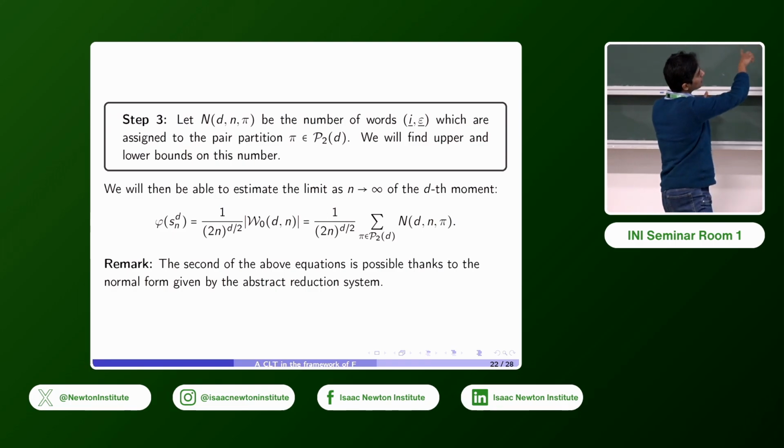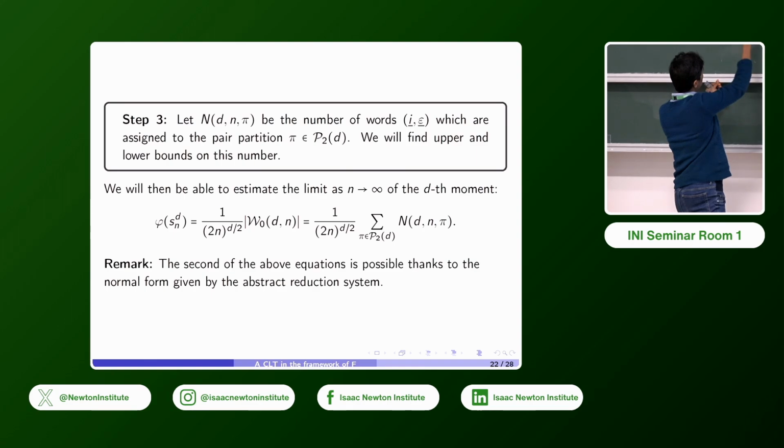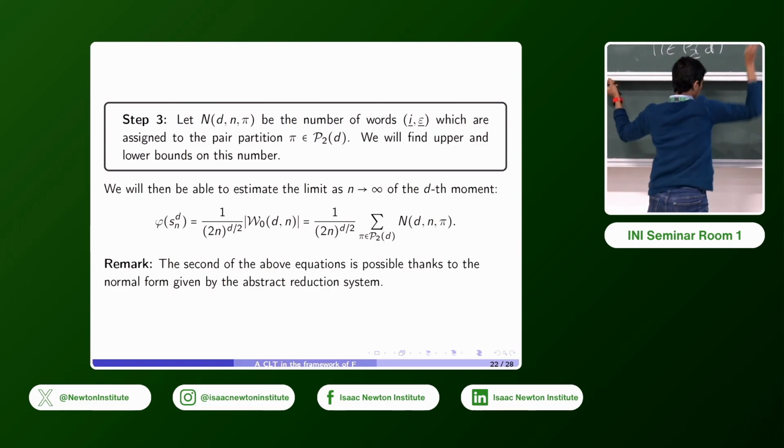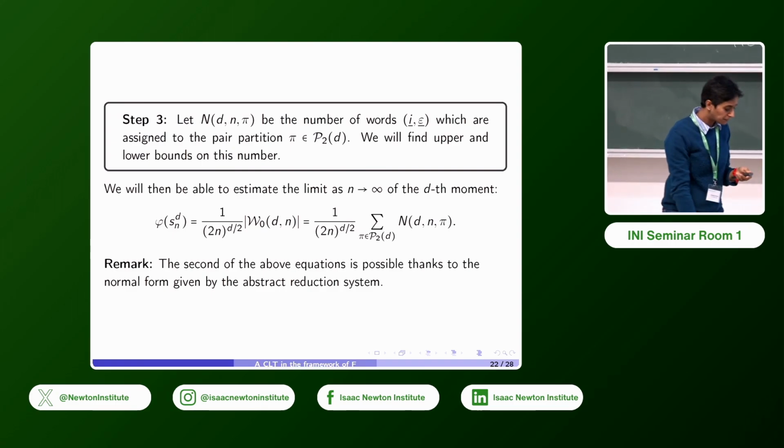So we can now rewrite this dth moment as the summation over all pair partitions of D, and then that number N_D,N(pi), which we won't find exactly, but we'll find bounds on.